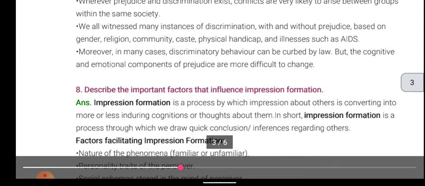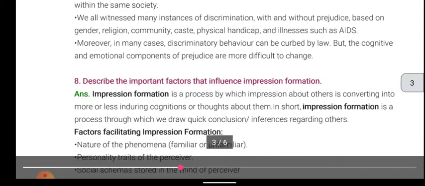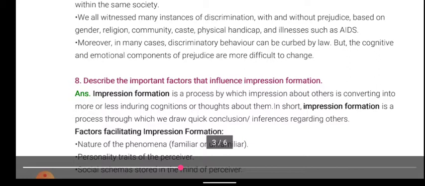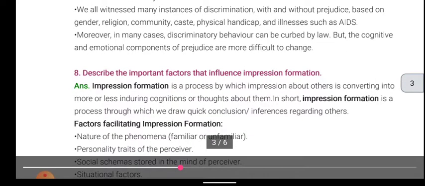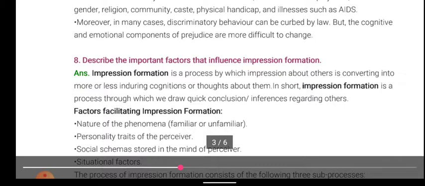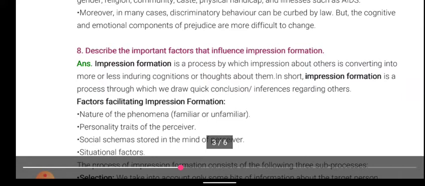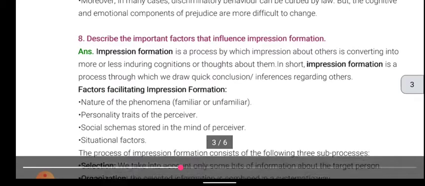We all witness many instances of discrimination with and without prejudices based on gender, religion, community, caste, physical handicap, and illness such as AIDS. Moreover, in many cases, discriminatory behavior can be curbed by law, but the cognitive and emotional components of prejudice are more difficult to change.